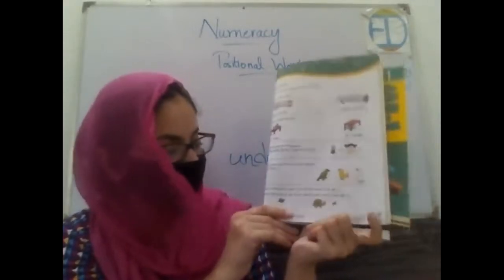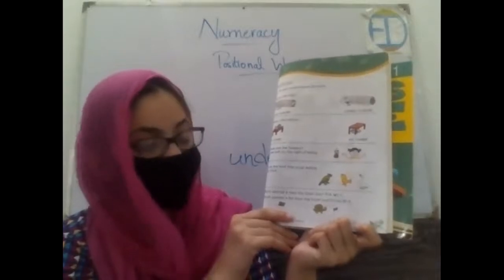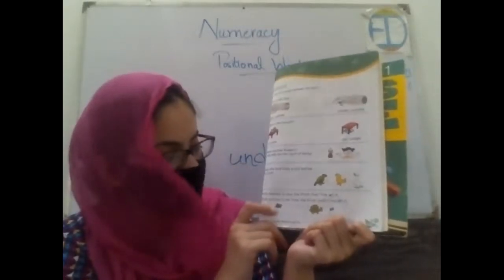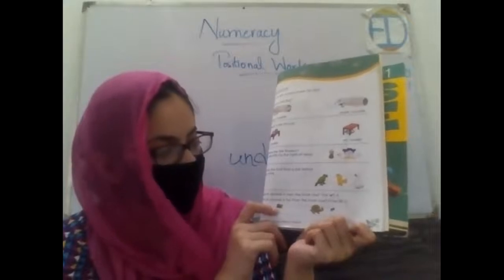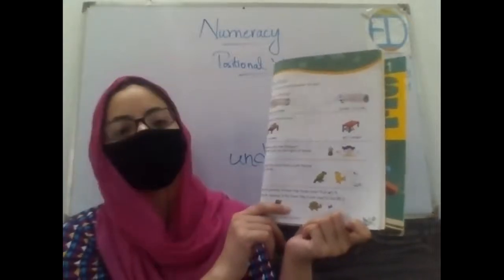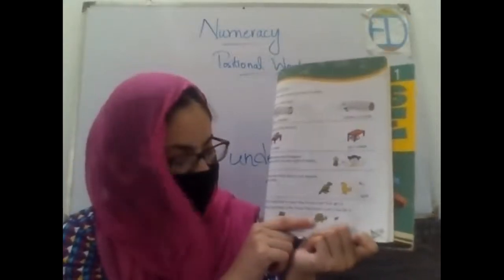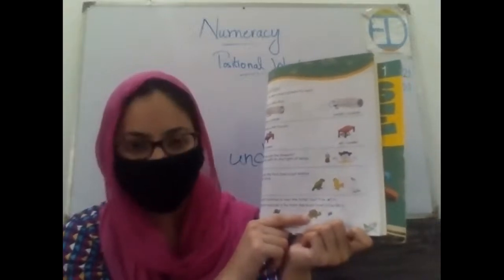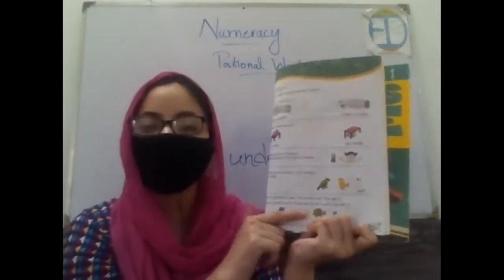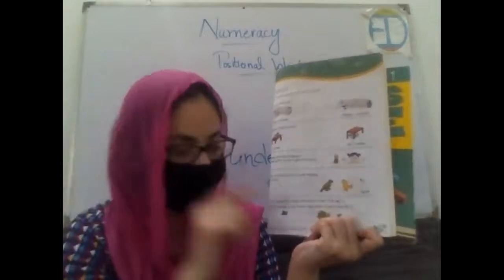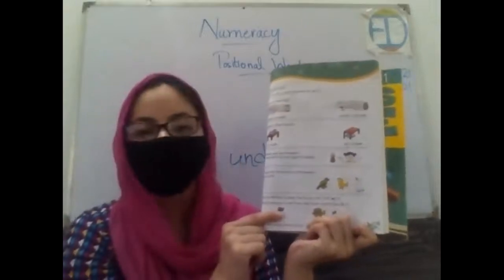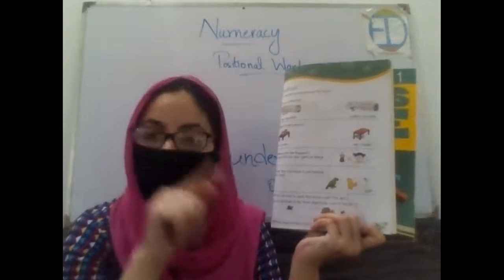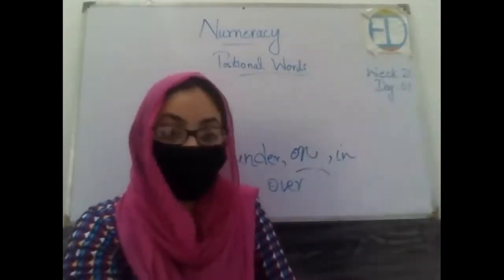And the last we have, which animal is near the finish line? Put a tick on that, okay? So here we have two animals. Which is far from the finish line? Put a cross on it. So which one is near? The turtle. The turtle is about to finish the race, right? So you are supposed to put a tick on it. Very good. And what about this? The snail is behind it. So we will put a cross on it. Very good. Was it interesting?